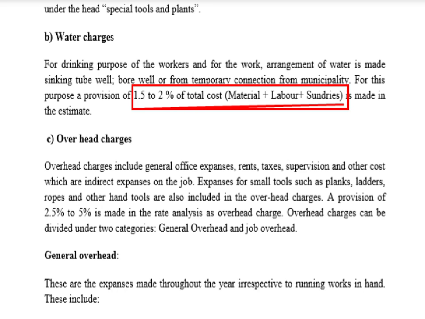Expenses for small tools such as planks, ladders, ropes, and other hand tools are also included in overhead charges. A provision of 2.5 to 5% is made in the rate analysis as overhead charges. Overhead charges can be divided into two categories that we already discussed in the lecture: general overhead and job overhead. I again just conclude this very quickly.